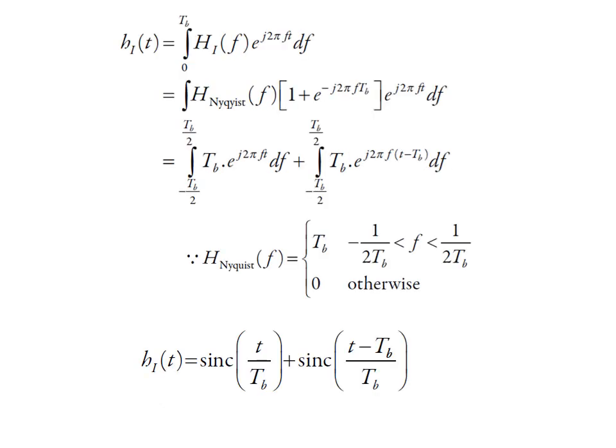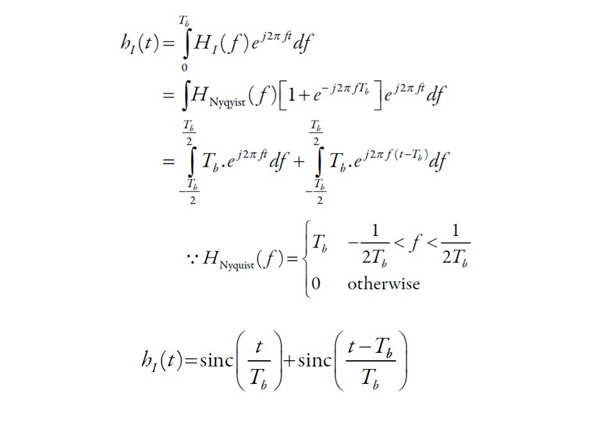Now we need to calculate h1t, that is small h1t, in the time domain. How can we calculate it in the time domain? Just take the inverse Fourier transform of H1f. We have taken the inverse Fourier transform and we get sinc t by Tb plus sinc t minus Tb by Tb. Just solve this and you will get it like this.